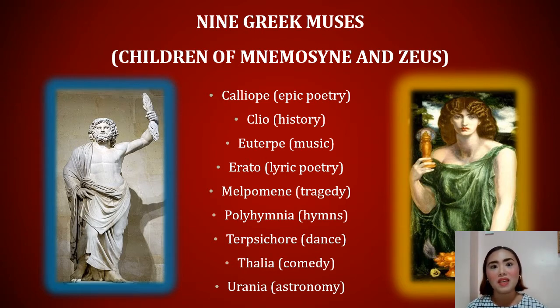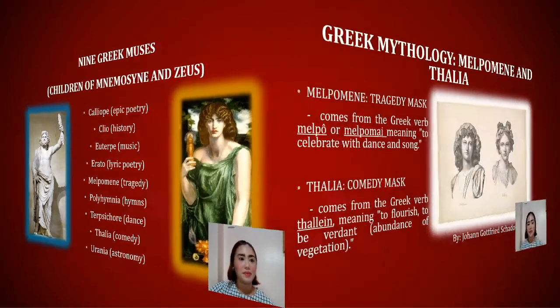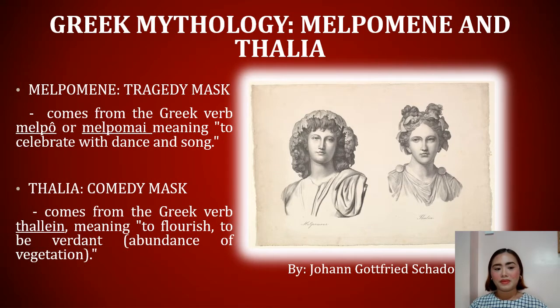Now, the two faces on the mask represent these 2 Greek muses. The sad-faced mask represents tragedy and therefore Melpomene, and the happy-faced mask represents Thalia, the muse for comedy. Originally in Greek mythology, there is no Greek muse for tragedy.